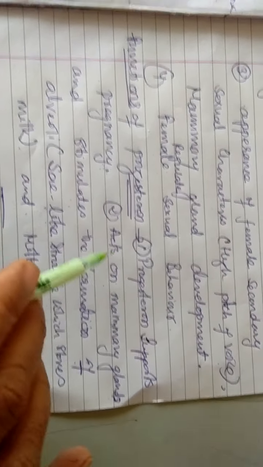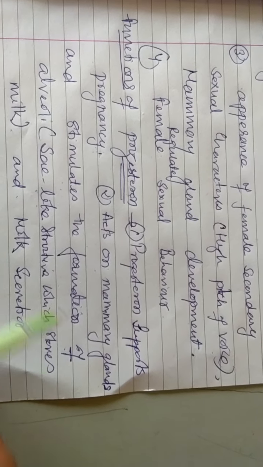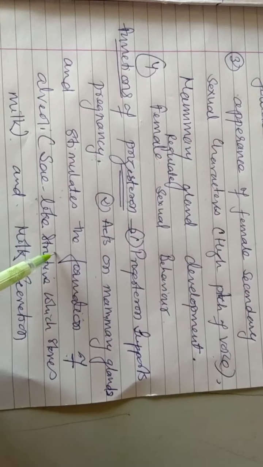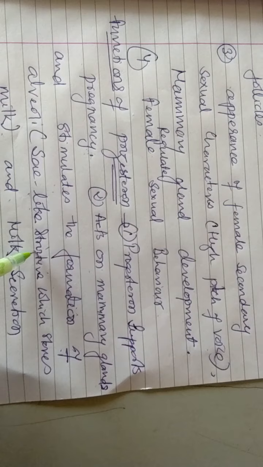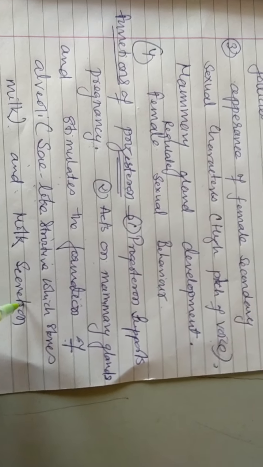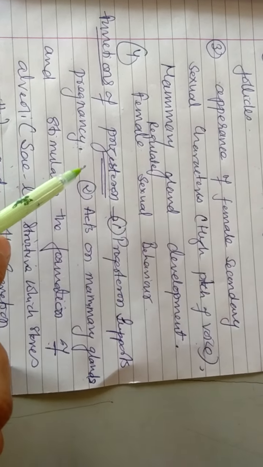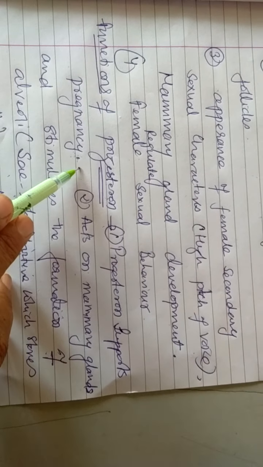However, you know the prolactin hormone secreted by the pituitary gland also influences the formation and secretion of milk, but progesterone assists the prolactin hormone. Progesterone also influences the mammary gland in the formation of sac-like structures and secretion of milk. Its main function is to implant the embryo and to prepare the wall of the uterus at the time of pregnancy. So these are the two hormones secreted by the ovary.